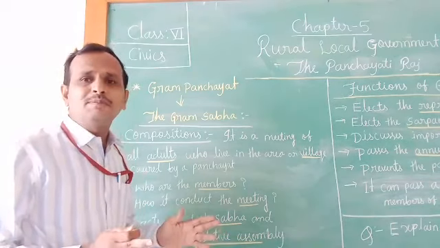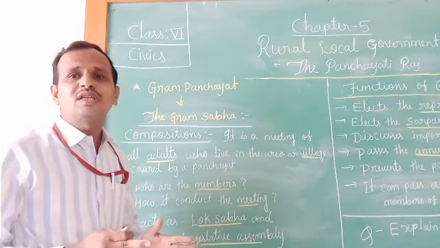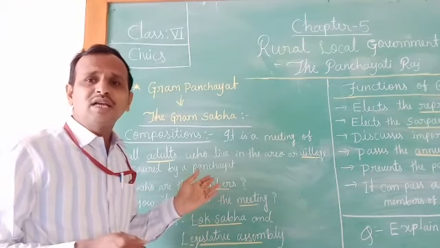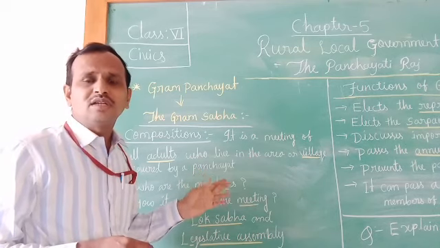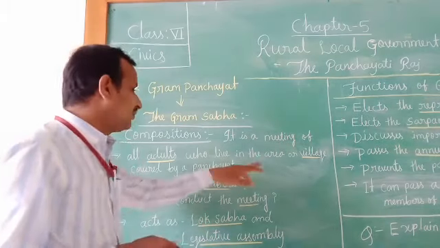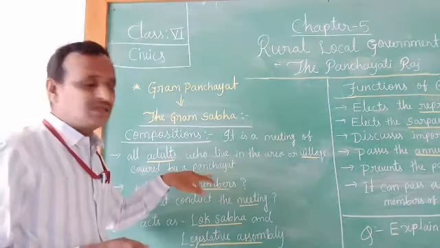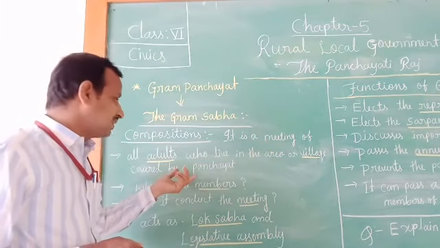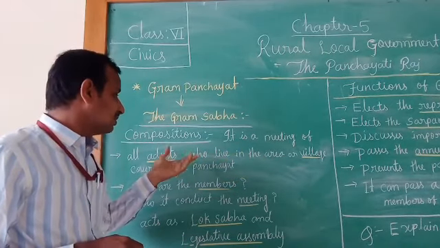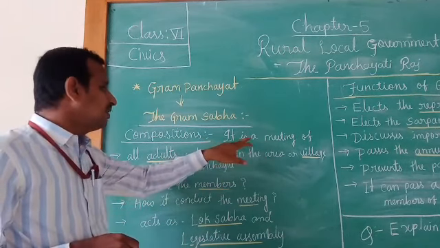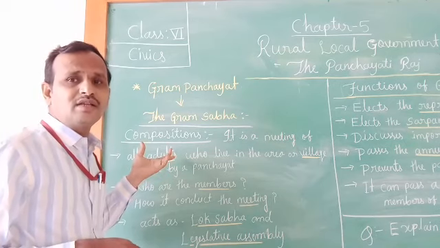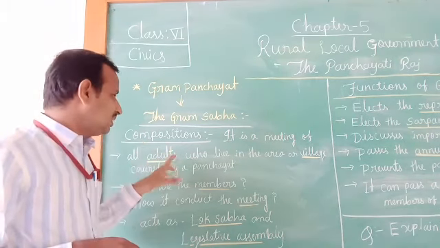A panchayat consists of maybe one village or more than one village, children. That means a panchayat does not always consist of only one village. There may be 4-5 villages that make a panchayat. That is why it says the area or village covered by a panchayat. And who are the villagers? They are the members. The Gram Sabha is a meeting of adults, whose age is 18 and above, and who live in the village.